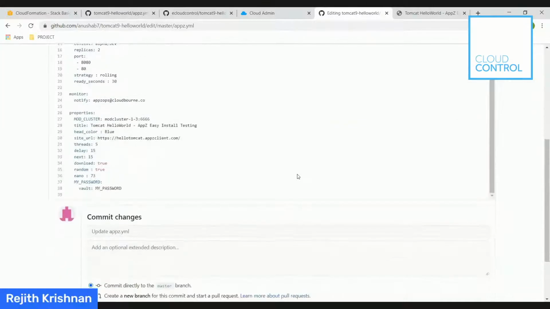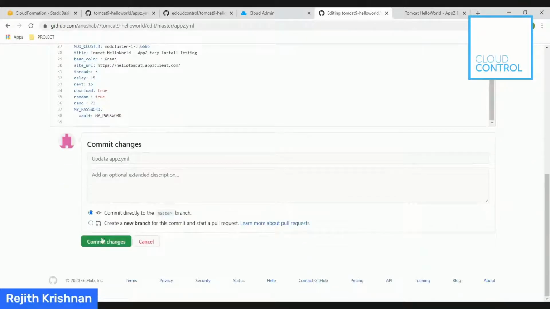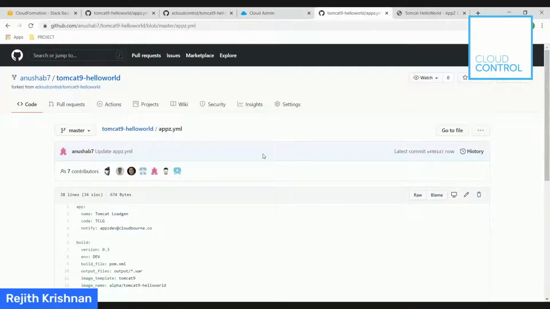So this can be any change within the source code. That's correct. Yes, right? And I want to add another question here. I know we are deploying directly. So if I'm using a PR and merge process, will that come into effect as well? And will that work? Absolutely, absolutely.